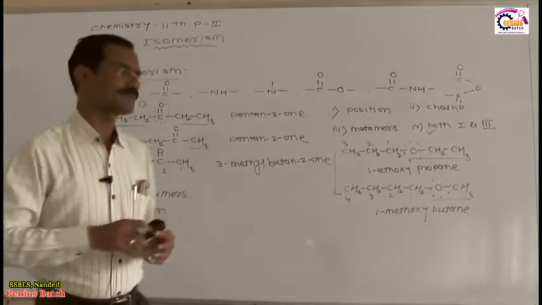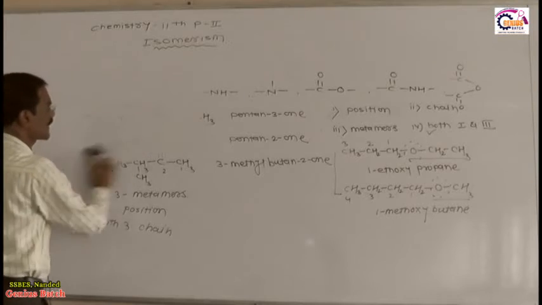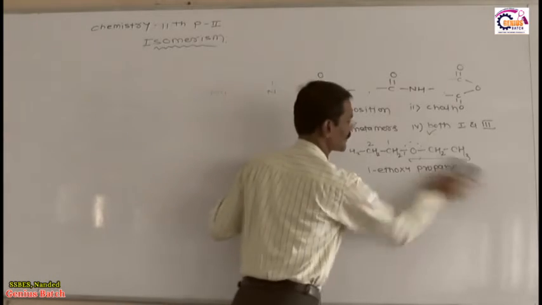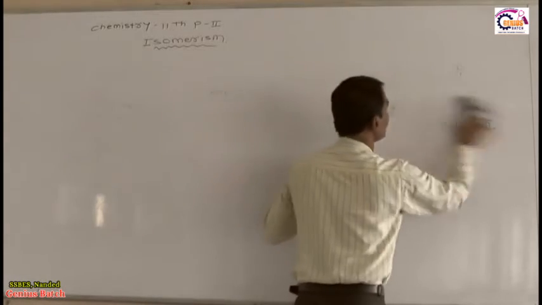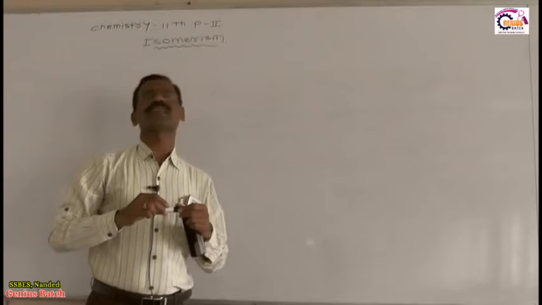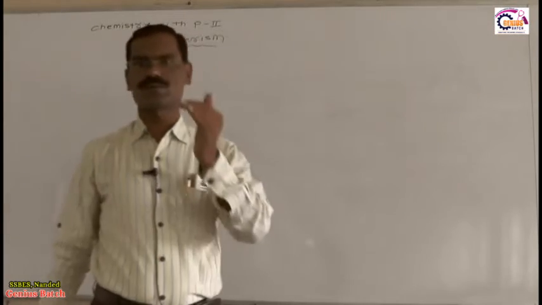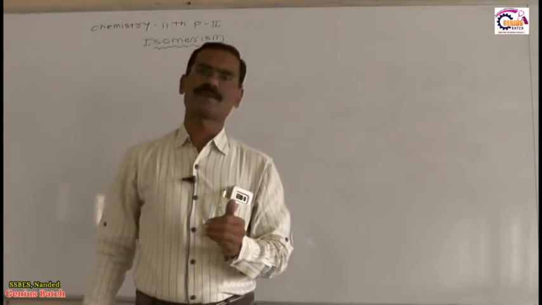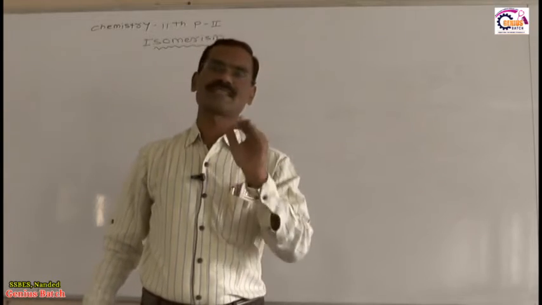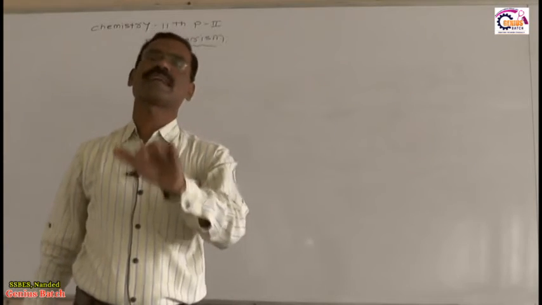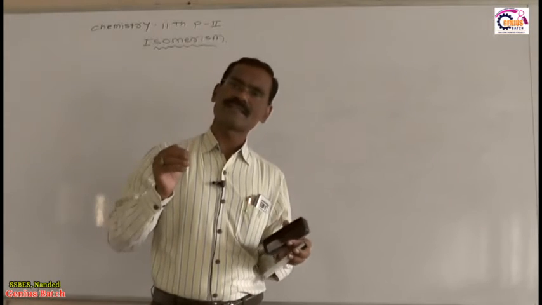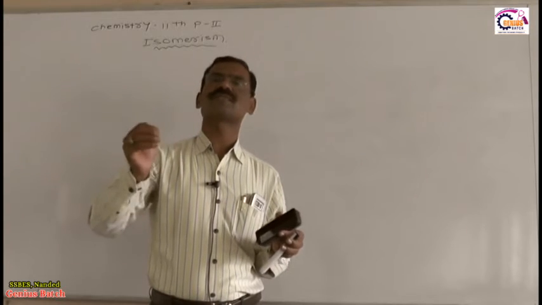Now after metamerism, we are going toward the next isomerism, and that next isomerism is called functional isomerism. Now see, dear students, these are very important cases, because they might come in your examination. Definitely they ask one question on isomerism, one question on nomenclature, two or more questions on reaction mechanism, and one question on each topic: alkane, alkene, alkyne. So considering the frequency and the question pattern, you must know each and everything very systematically.